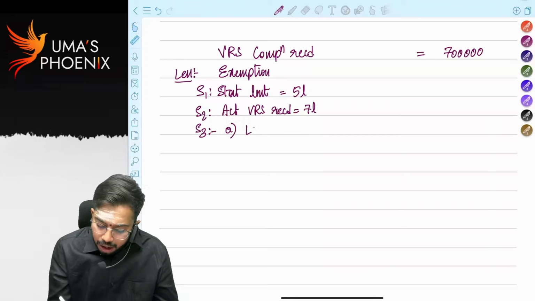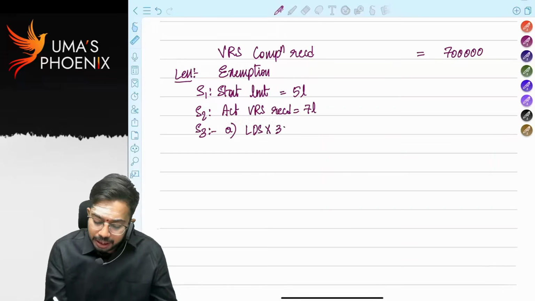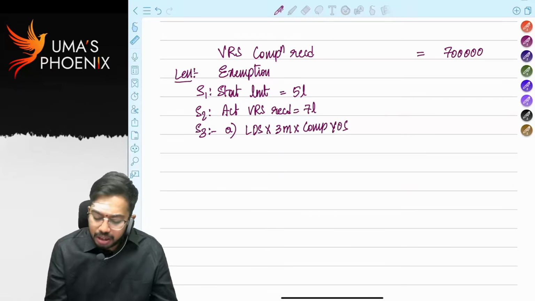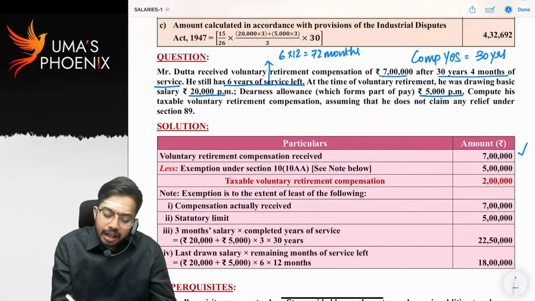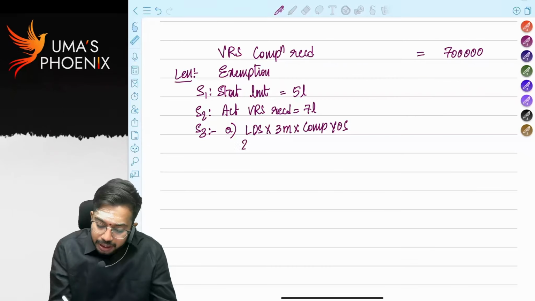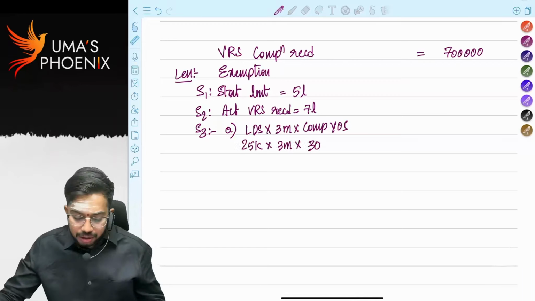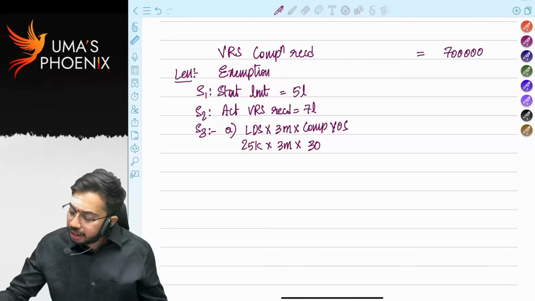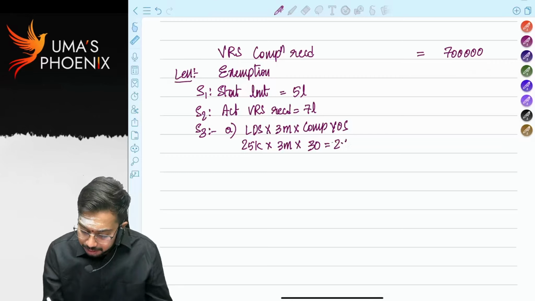A, last drawn salary into 3 months into completed years of service. What is the definition of salary? Basic plus any DA. So basic salary 20,000, DA is 5,000. 25,000 into 3 months into how many completed years of service? 30 years, right? So 25,000 into 3 into 30 years. How much? 22.5 lakh.